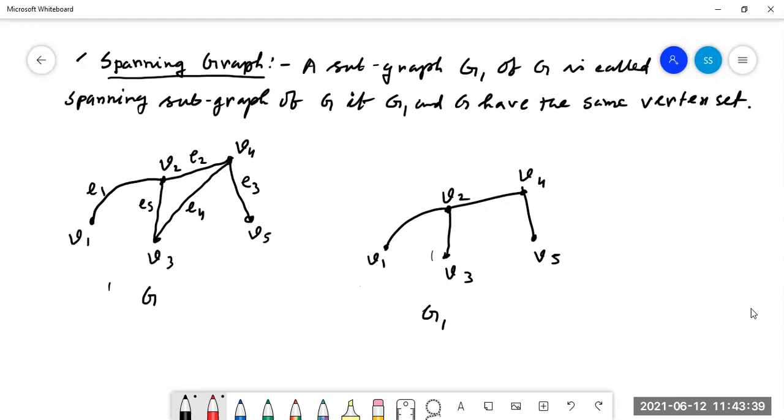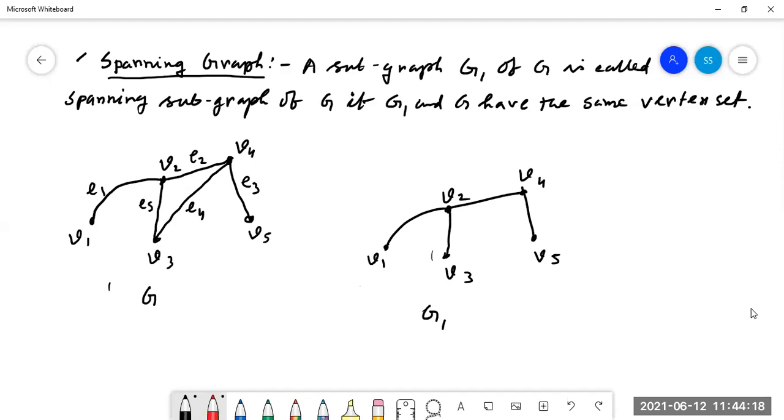Is it clear? What is the spanning subgraph of G1? It is the spanning subgraph, because the number of vertices of G is equal to the number of vertices of G1, while the number of edges of G1 is lesser than that of G. So G1 is a clear-cut subset of G and it has the same vertex set as G. So G1 is called the spanning subgraph. Is it clear what a spanning subgraph is? Yes, sir. You have to remember this one.